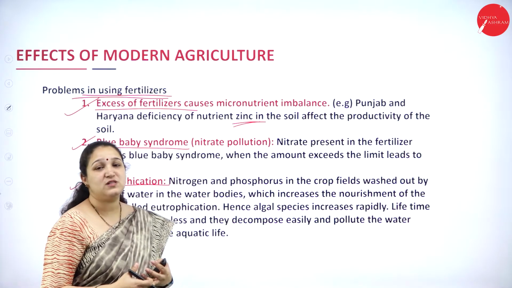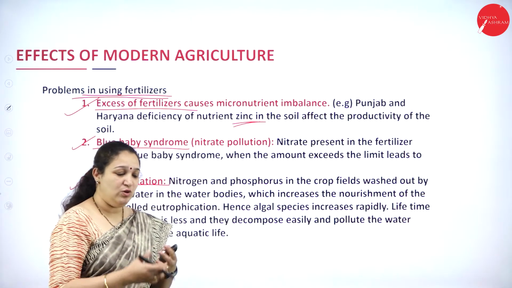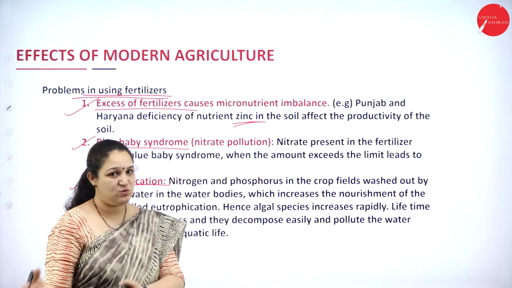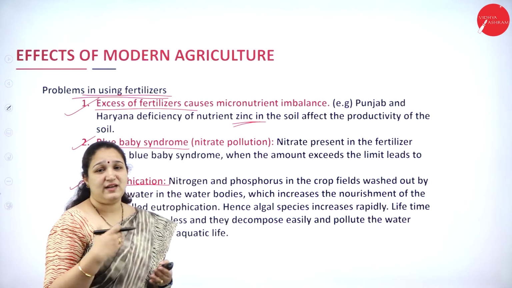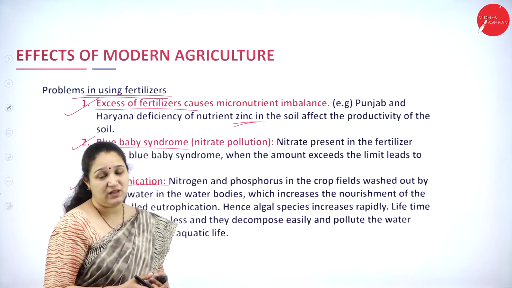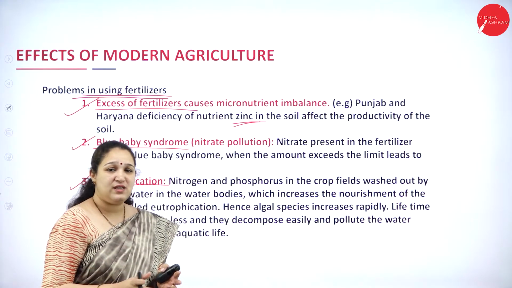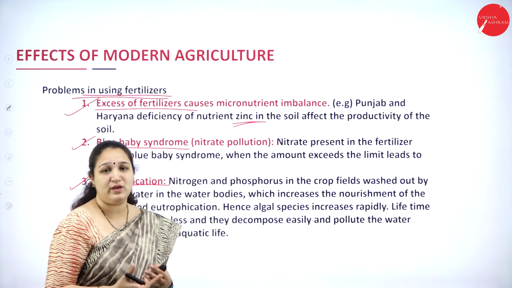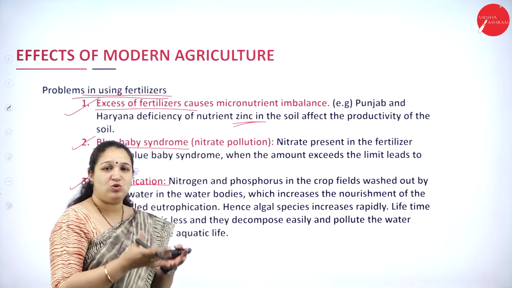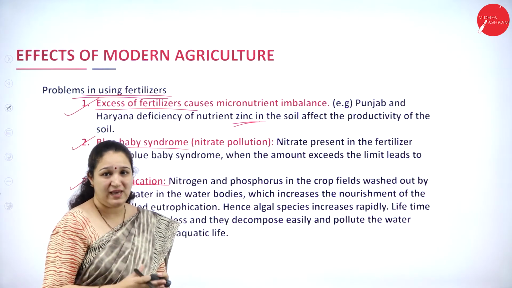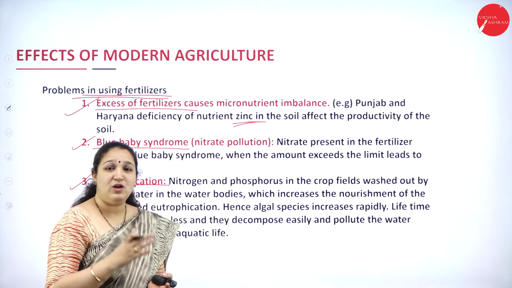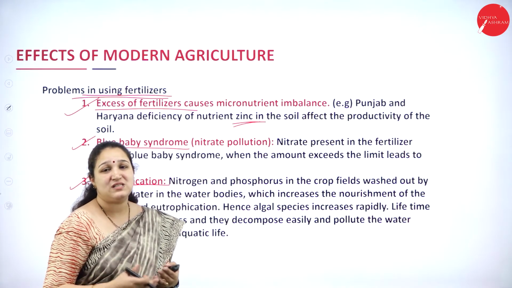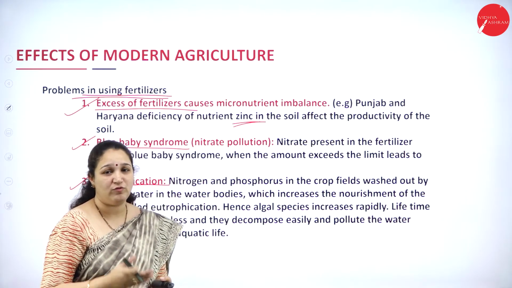The nitrogen and phosphorus in the fertilizers, as I told you, when during irrigation we are adding water, these fertilizers ultimately reach the water bodies. That is, it can reach a lake, a pond, or even the rivers. And when it reaches there, the plants in the aquatic ecosystem start growing really well, and as the plants grow, they utilize all the oxygen in the water, and due to that the oxygen is not enough for the aquatic animals, and the aquatic animals will start dying because of the process of eutrophication.